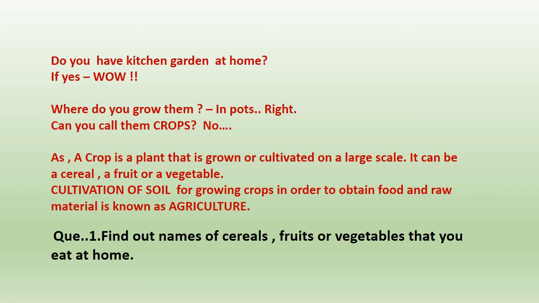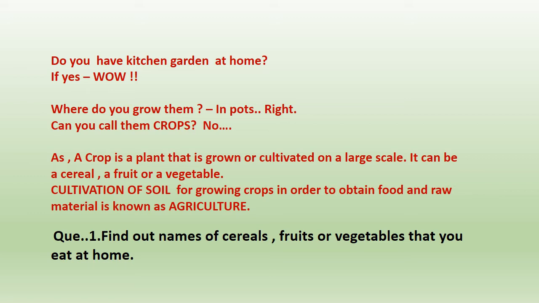So children, you all must be having a kitchen garden at your home. Like we grow mint, coriander, some grow ginger also at home. So what do you grow? I mean, where do you grow these things? You are growing them in pots, some big pots, some small pots. But can you call them crops? No, we cannot call them crops because we are growing them in pots and in very small amounts.